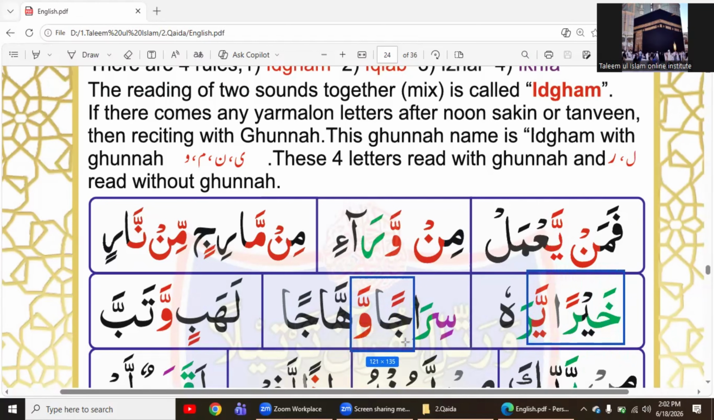Same here. Sirajaun. We are not reading it jan. Sirajaun. We are reading it jaun. I hope you got it.